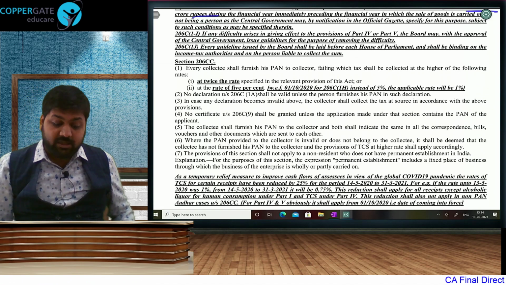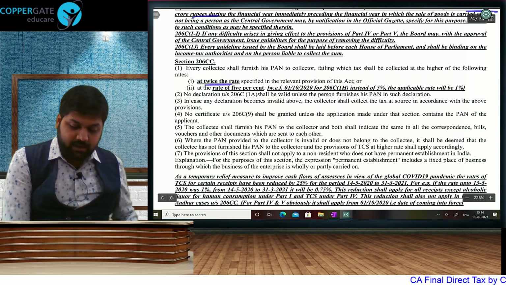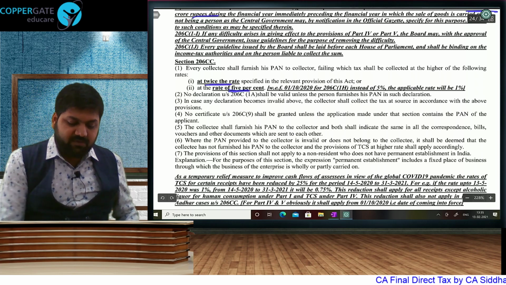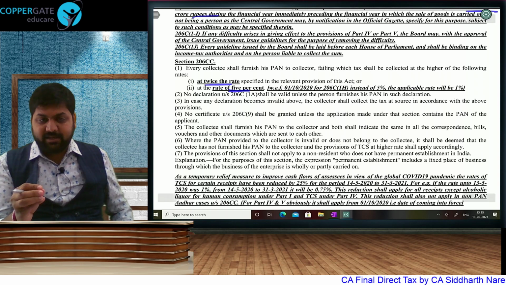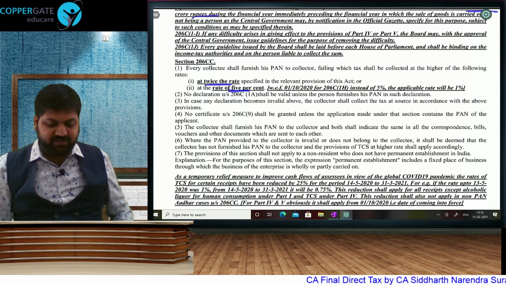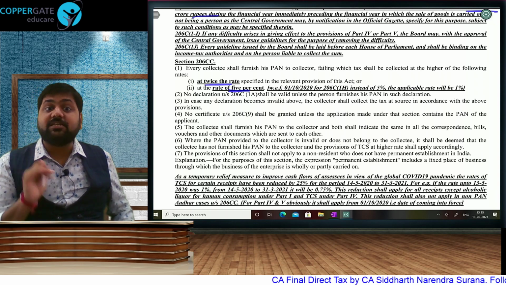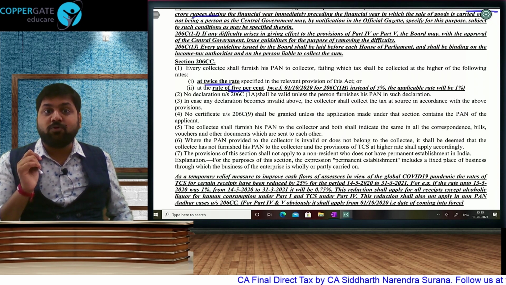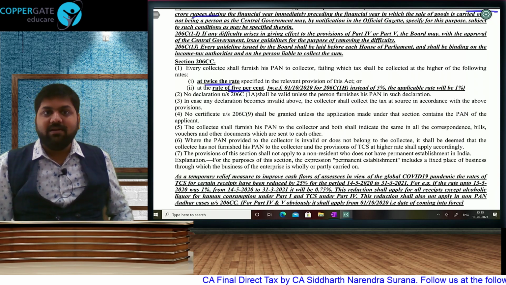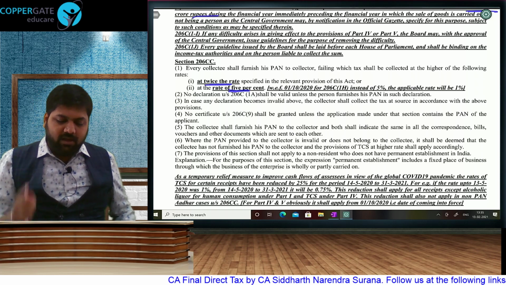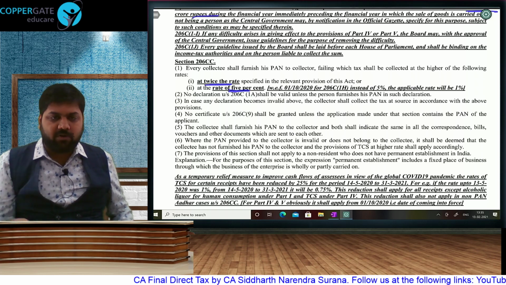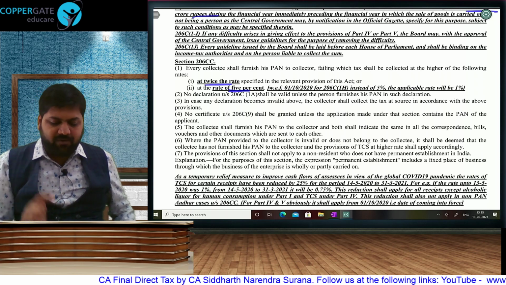If you don't furnish PAN, then your TCS will be double rate or 5%, whichever is higher. So if your existing rate is 2%, double is 4 or 5, whichever is higher, that's 5. If your existing rate is 5%, like foreign tour, then double will become 10. 10 or 5, whichever is higher. If you don't furnish PAN, then double rate or 5%, whichever is higher.